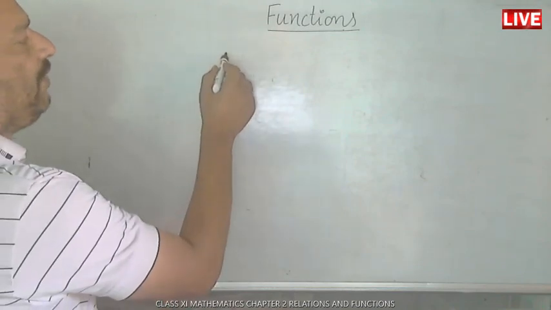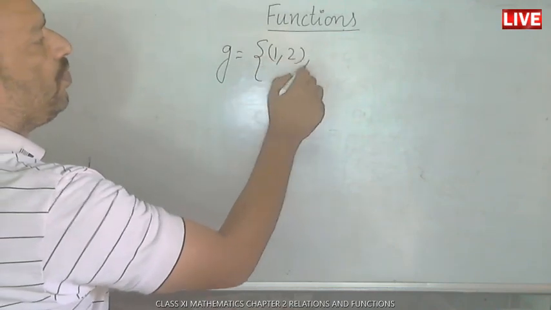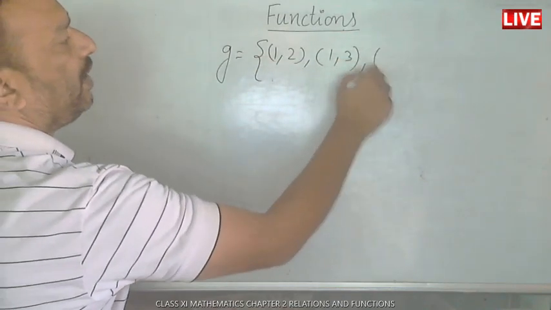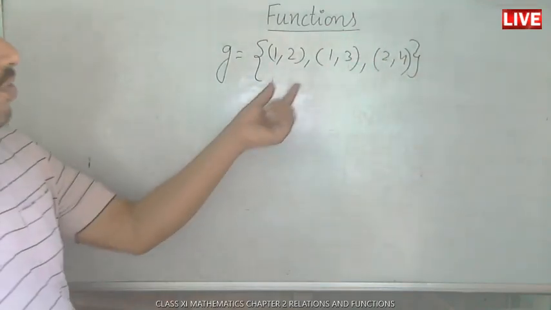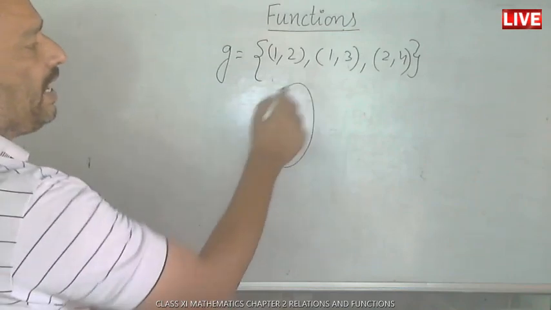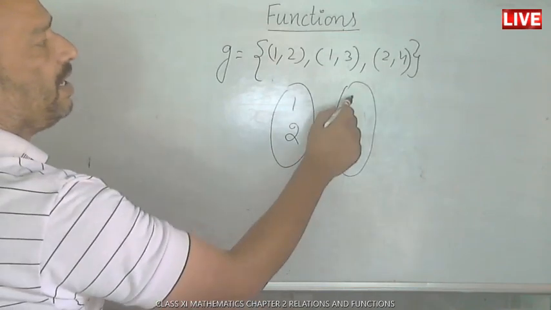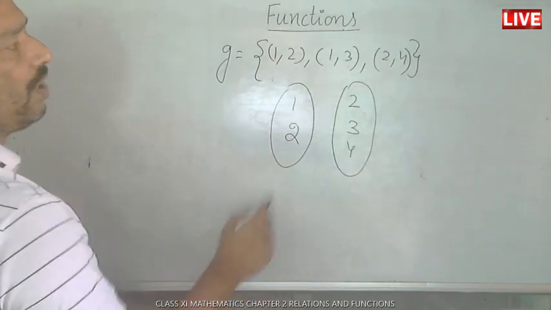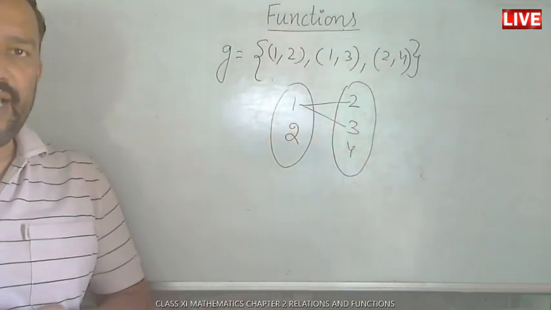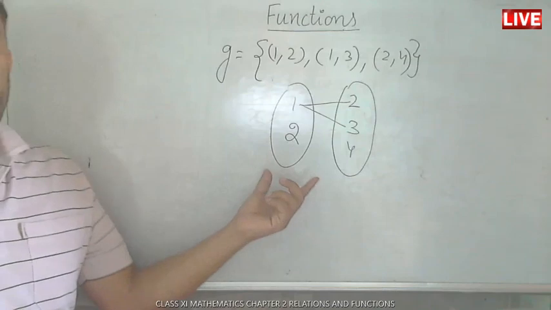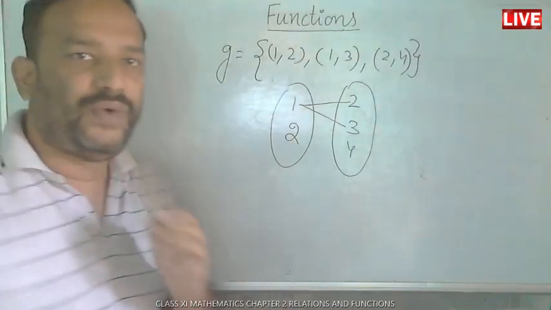If there is a G such that G = {(1,2), (1,3), (2,4)}, then it is quite obvious that the domain has two elements, 1 and 2, and the range has three elements, 2, 3, 4. But here the image of 1 is 2 as well as 3. So this situation is not a function. It is a relation, but it is not a function.